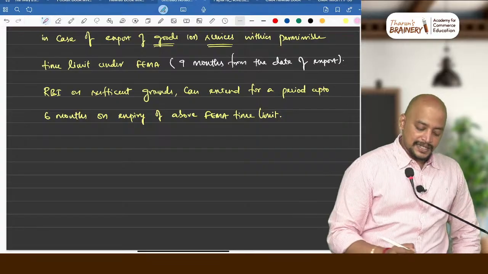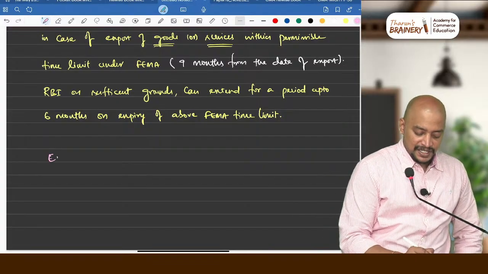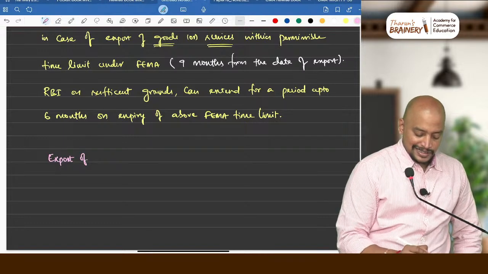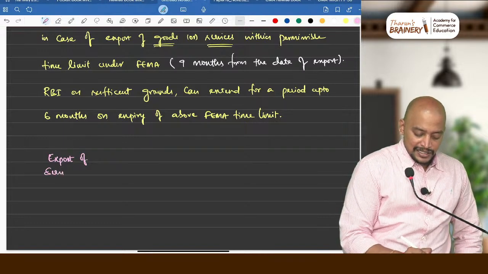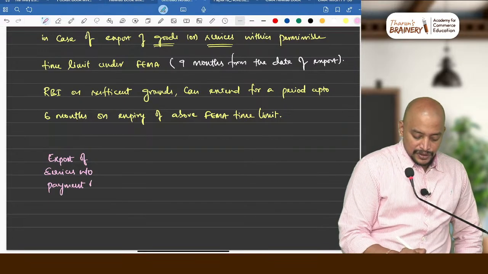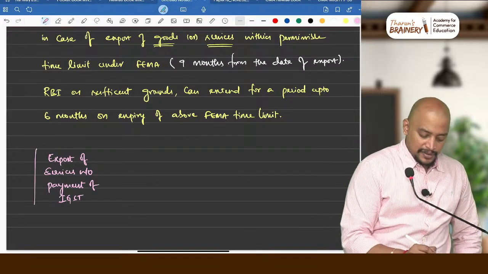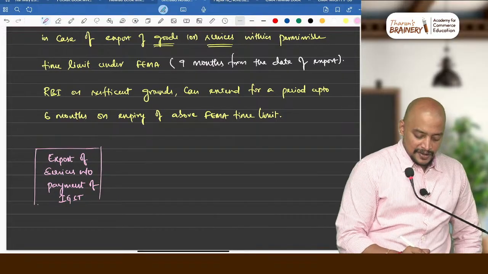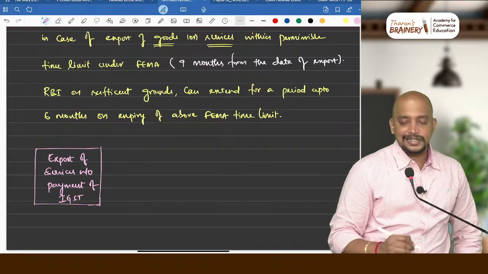We are making some export of services. With payment of GST or without payment of GST? Without payment of IGST. Kindly make note. We are making some export of services without payment of IGST.